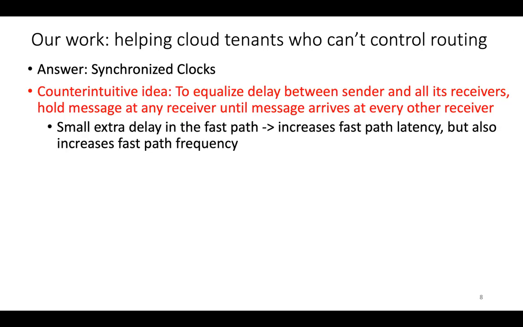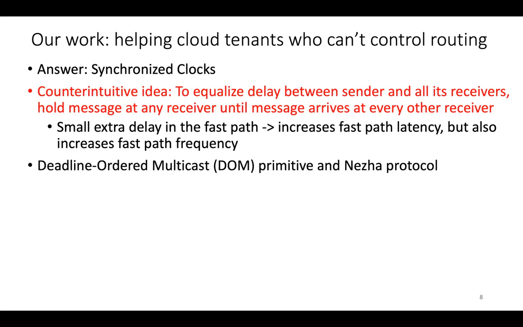Essentially what's going on here is you add a little bit of latency to the fast path, but in the process, you reduce the incidence of reordering, and that increases the fast path frequency. So you add latency to the fast path, but also increase its frequency. In this context, I'll talk about a new multicast primitive based on synchronized clocks called DOM, and the Nezha protocol that leverages this primitive.